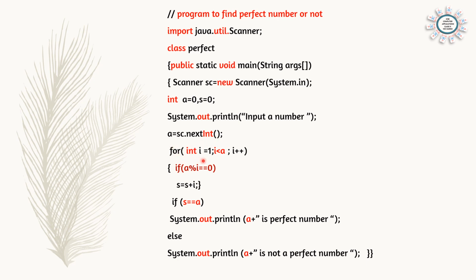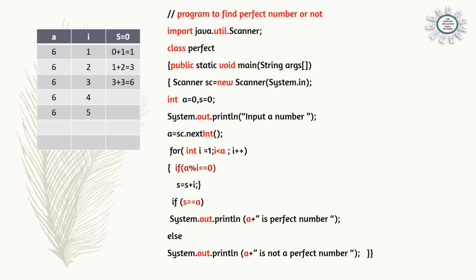And now here we are starting the loop for finding the factors. For int i = 1, i < a, i++. So here we can see one example. Suppose we are having the number 6. Loop will go from 1 to 5. i = 1, starting number is 1, i less than a. a is 6, that means till 5. So loop will go one number less than the original number. And i++, so i is 1, 2, 3, 4, 5. And the a variable is stable, 6 in this case.